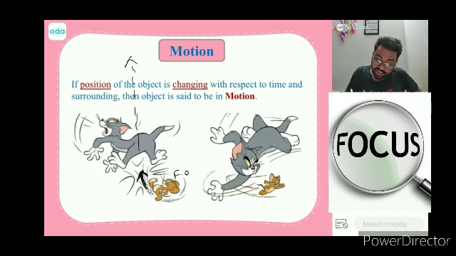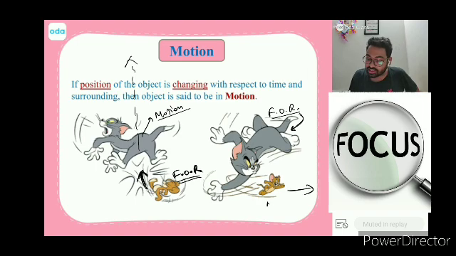If Jerry is my frame of reference, FOR means frame of reference, I will say Tom is in motion. Similarly, over here, if I make the frame of reference Tom, I can see that Jerry is running away and Jerry is in motion. Is it okay? Can I get a one that yes, sir, I understand?